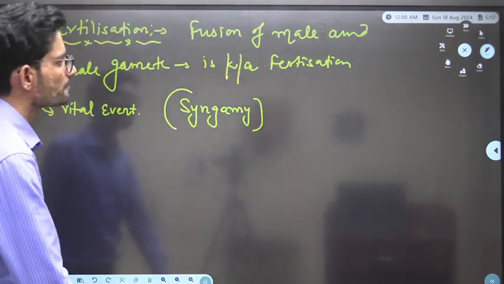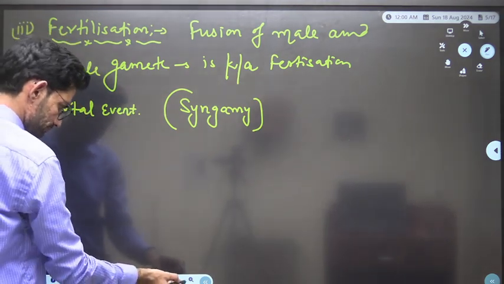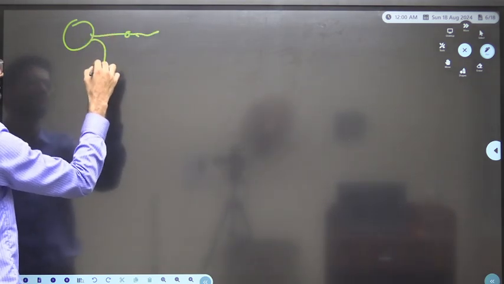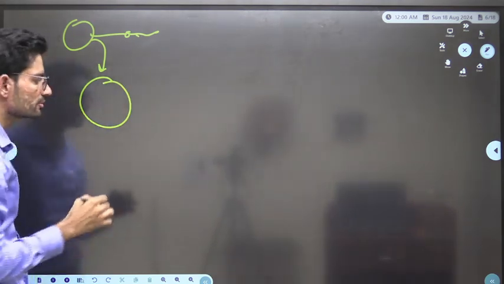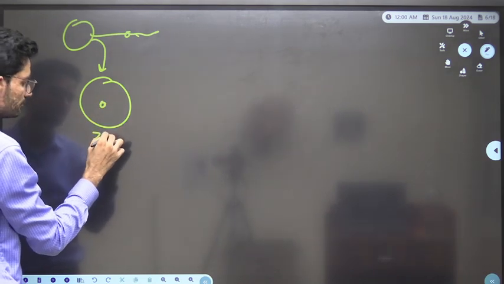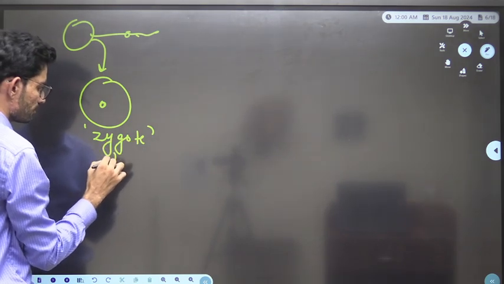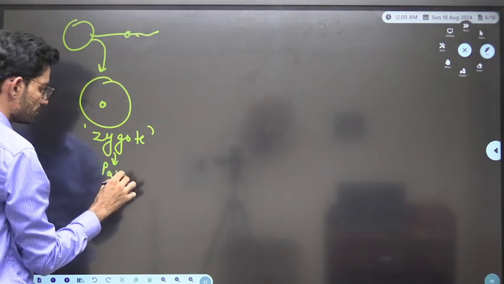So let's get started with the further events. When both the male and female gametes are fertilized, like this one is the female gamete and this one is the male gamete, after fertilization we have a single cell known as zygote. The word zygote is derived from zygous, which means pair.